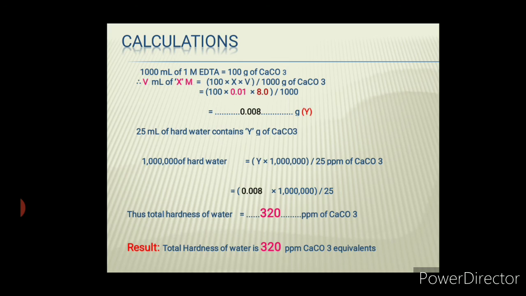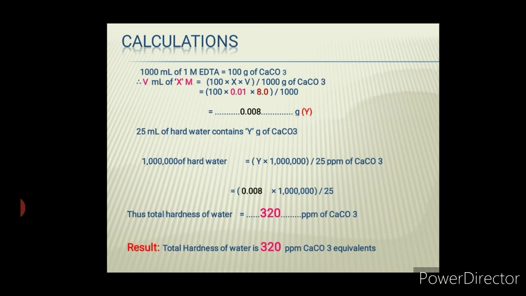Now, how much calcium carbonate is present in 10 raised to 6, or 1 million, parts of hard water? So Y into 1 million, that is 10 to the power of 6, divided by 25 will give you the grams of calcium carbonate present in ppm.